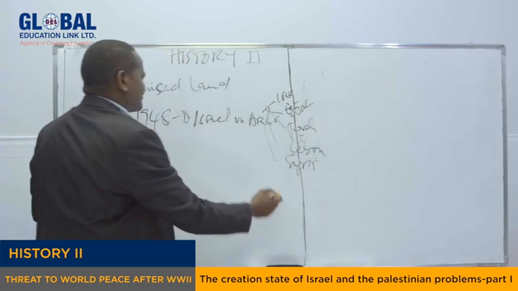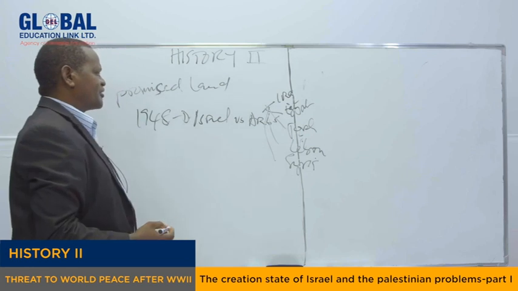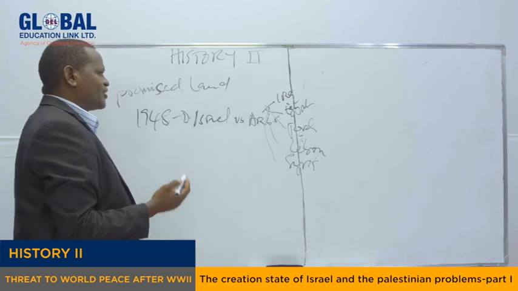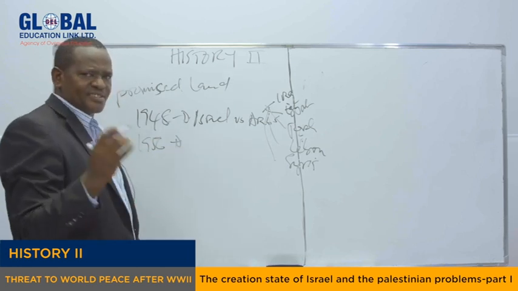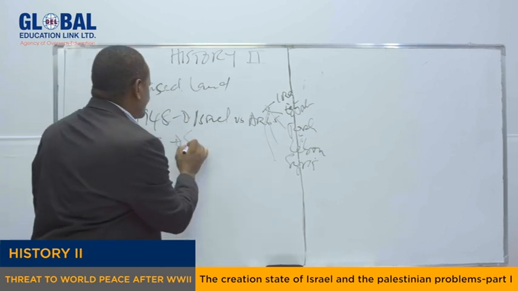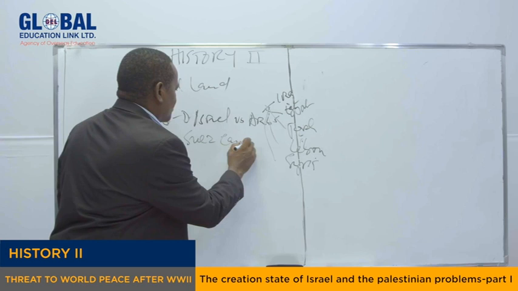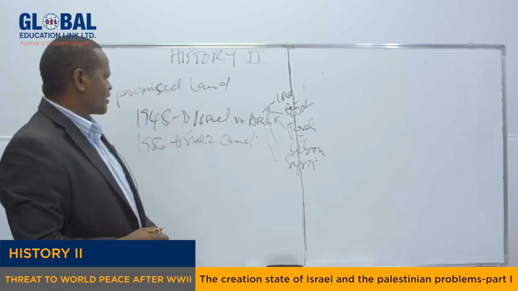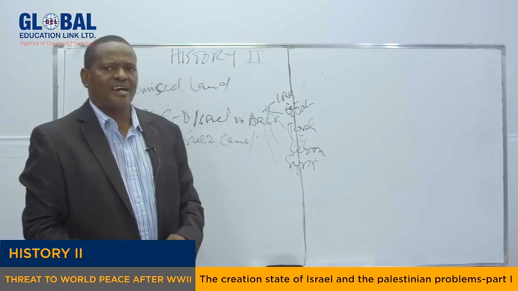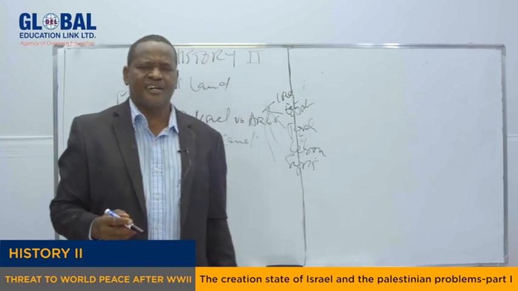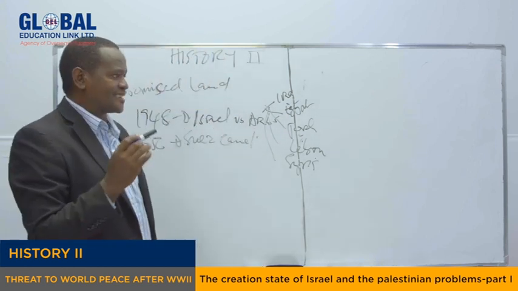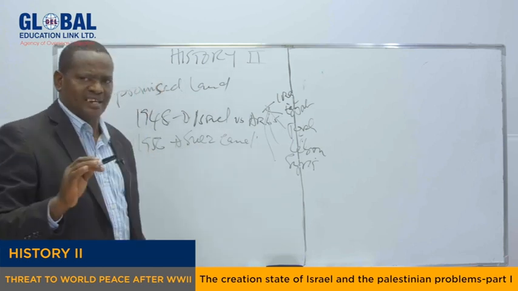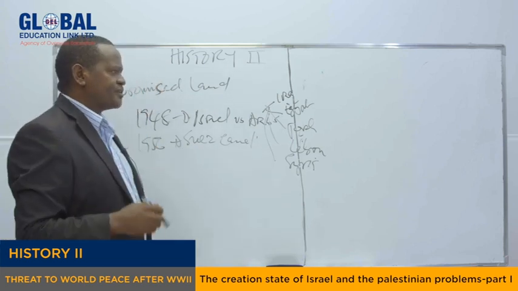So there were five countries which went to war against Israel in 1948. Not only that, but in 1956, there was another war which broke out. And this, my dear students, is called the Suez Canal War. Why is it called the Suez Canal War? Because this war was fought between Egypt and Israel, but France and Britain joined the war, pretending that they wanted to defend the Suez Canal. That's why this war is called the Suez Canal War.